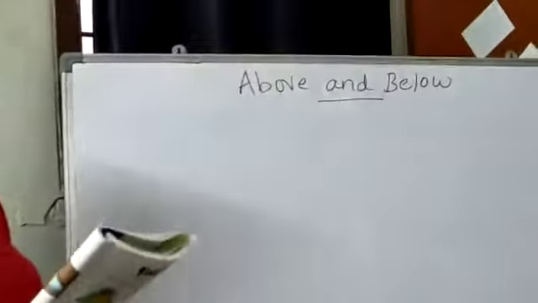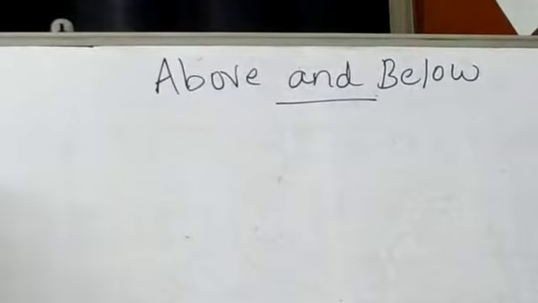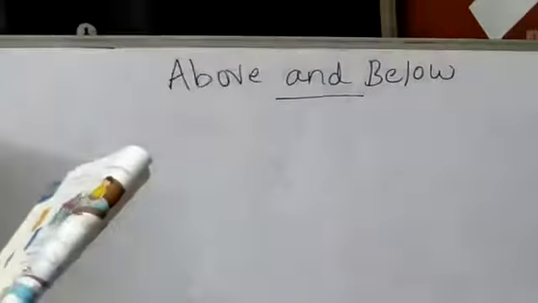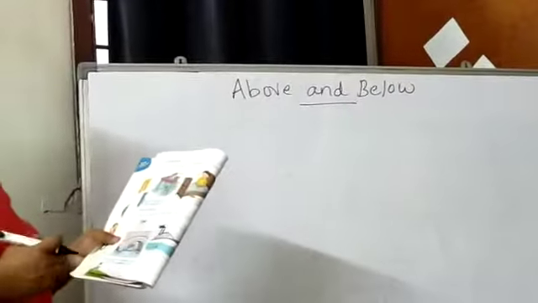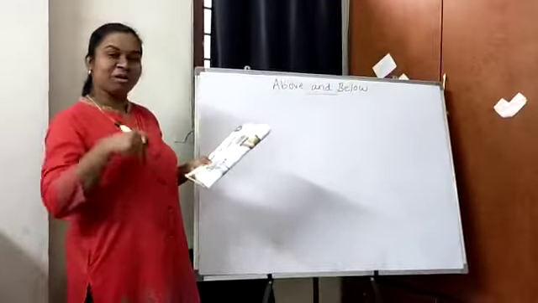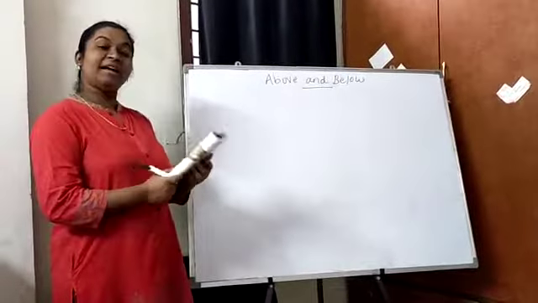Okay, the next concept, above and below. If you see the page 60, you can see that there is a bridge and the aeroplane is above the bridge, whereas the ship is below the bridge. What is the difference between on and above?